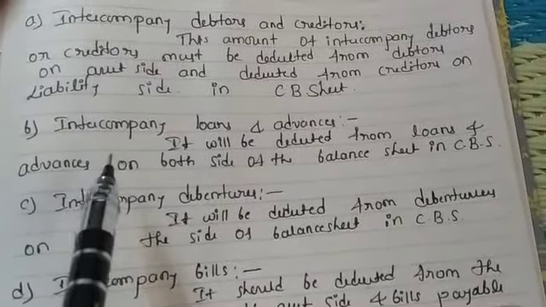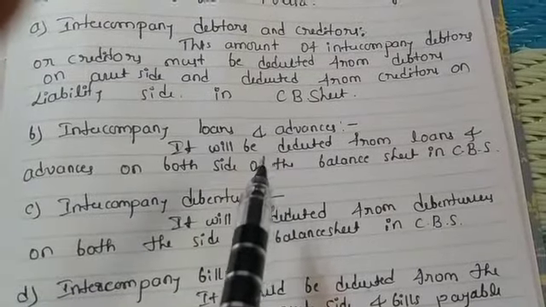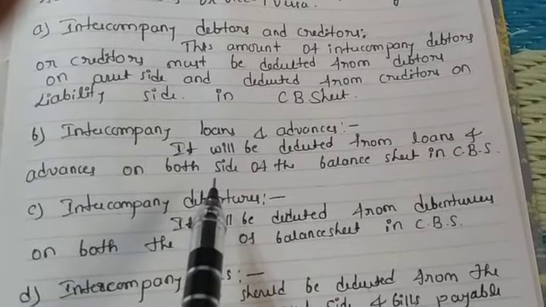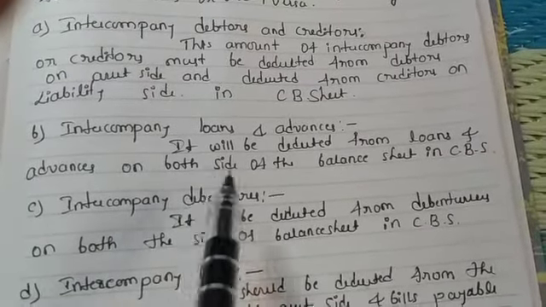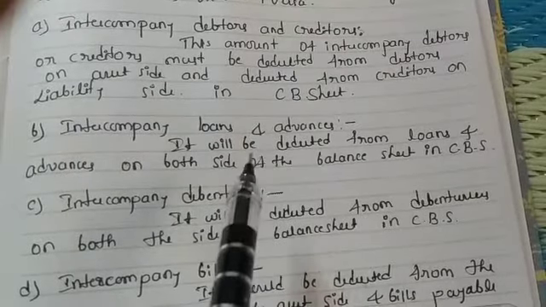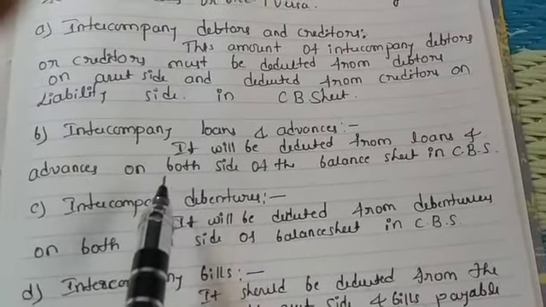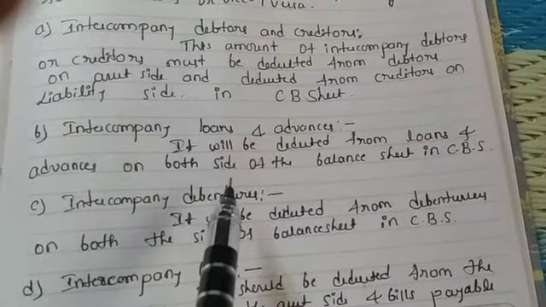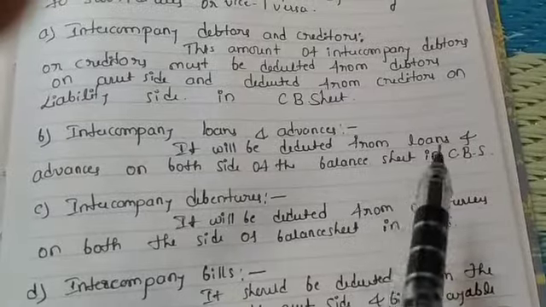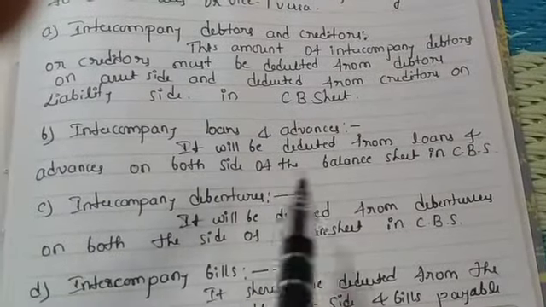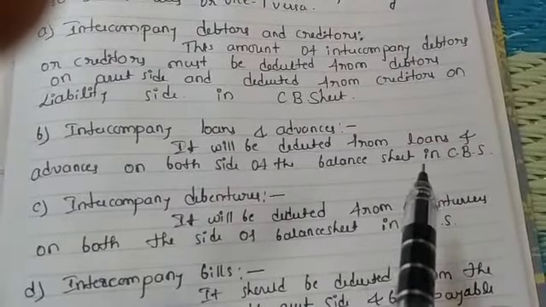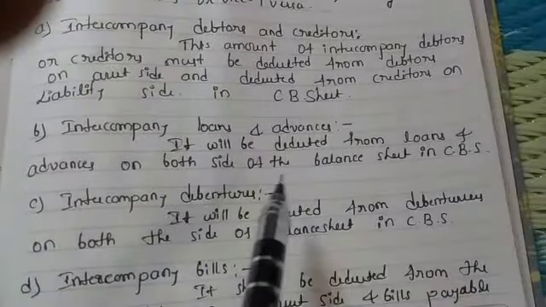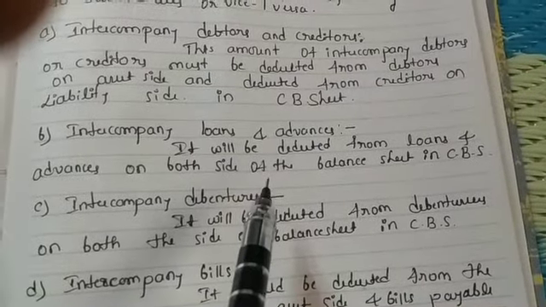Then come to the point of intercompany loans and advances. This is the amount of loans and advances due by one company to another. On the date we are preparing the consolidated balance sheet, if there is a due amount of loans and advances, this amount will be deducted from loans and advances on both sides of the balance sheet in the consolidated balance sheet.